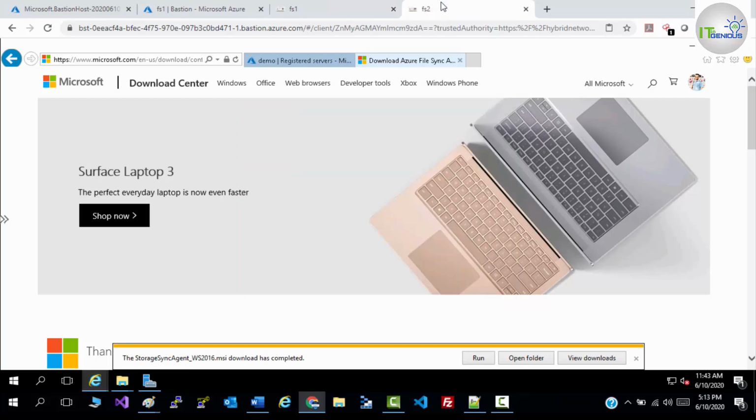Same thing I'm going to do for my file server 2 as well. So we need to run this agent on file server 2.